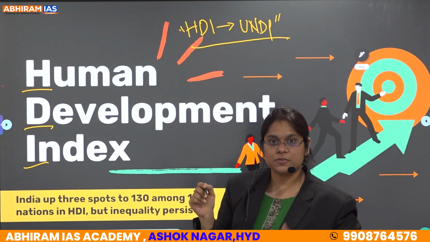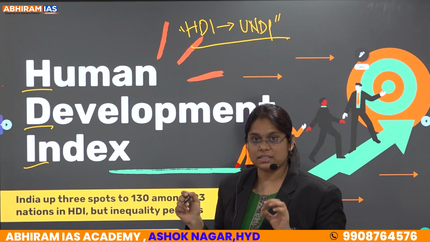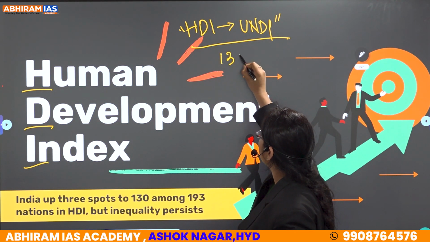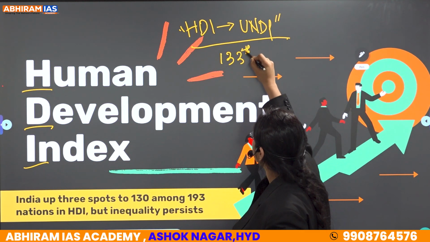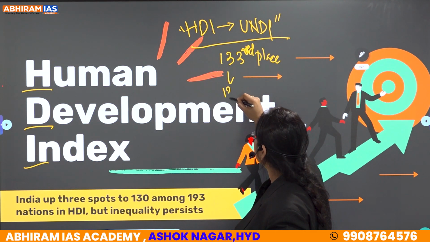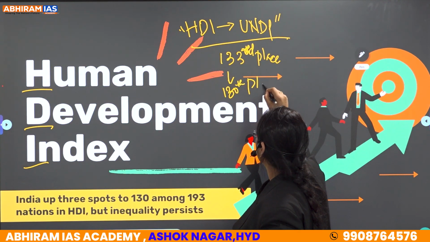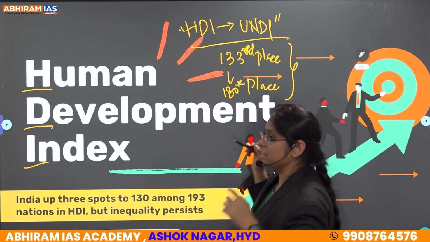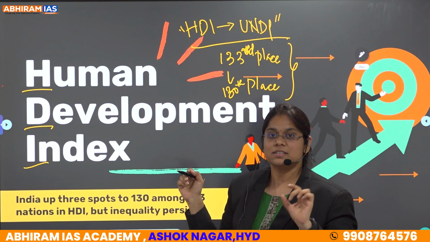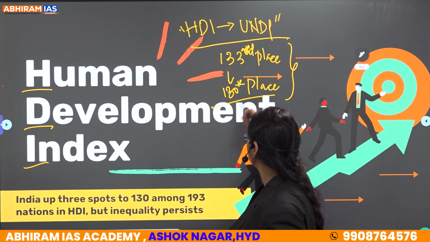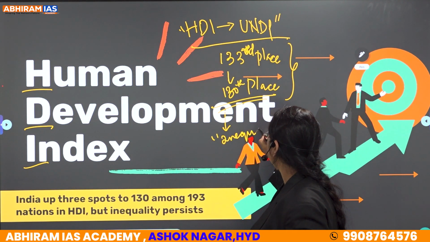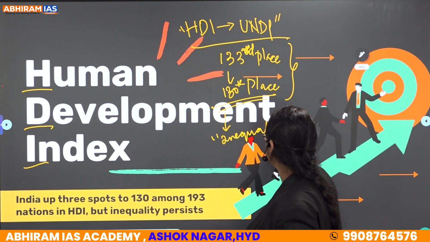Further, the report has highlighted that India has moved 3 places higher, from 133rd place to the 130th place now. Though the rank has improved, still amid this rank, our inequalities still persist.